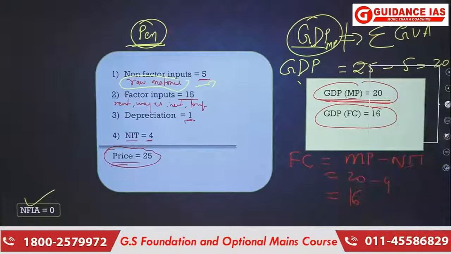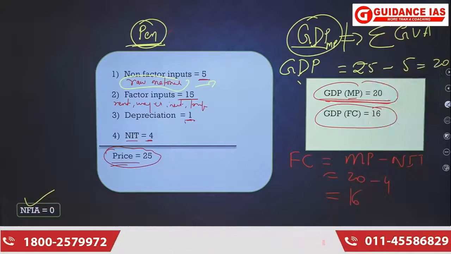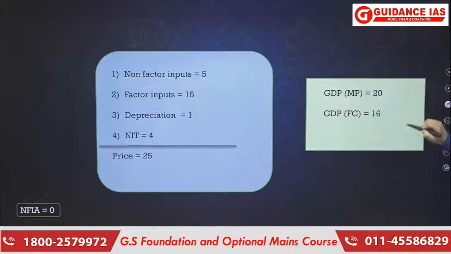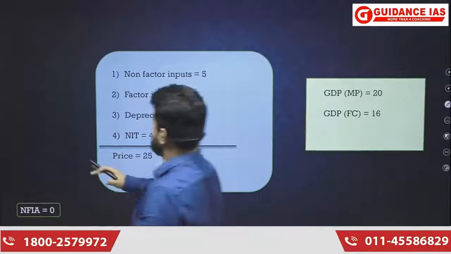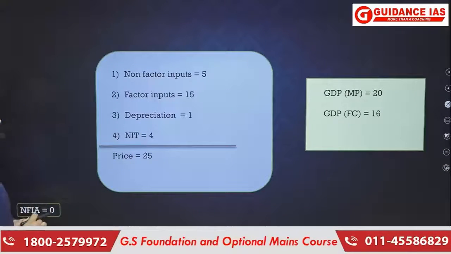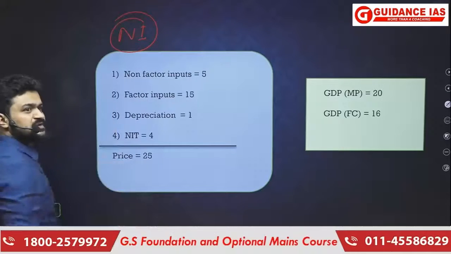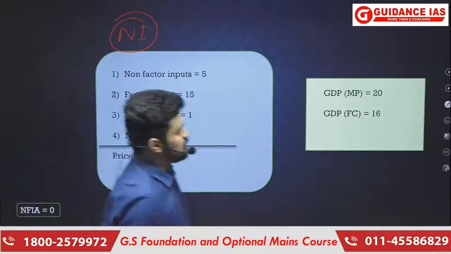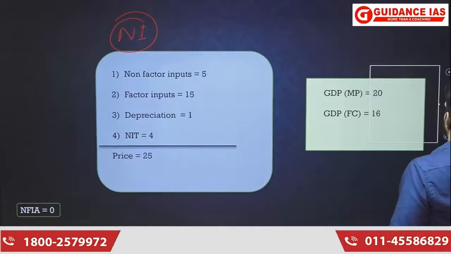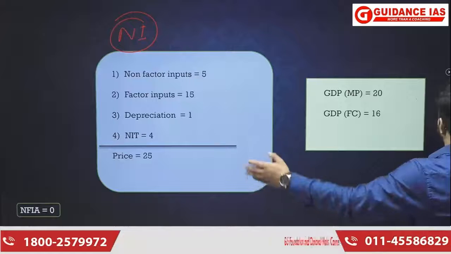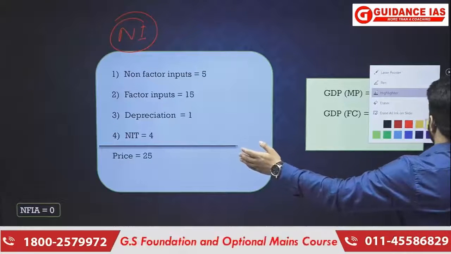Okay. Now if you have understood all this, then in this illustration, what is the national income? I took an example where I said that only this particular thing, that is this pen, got produced in the economy.